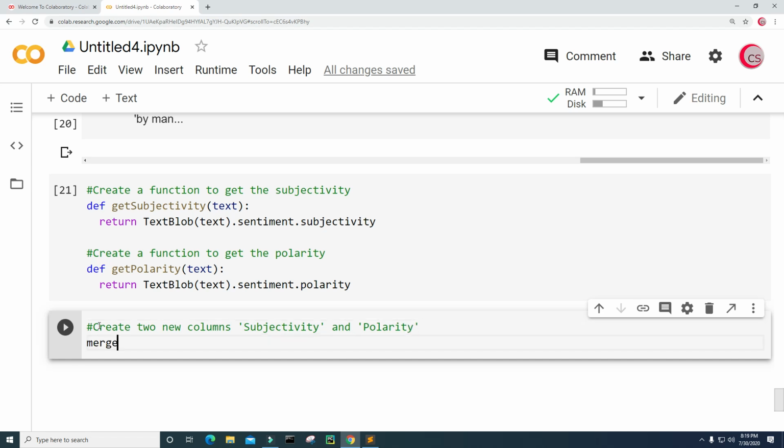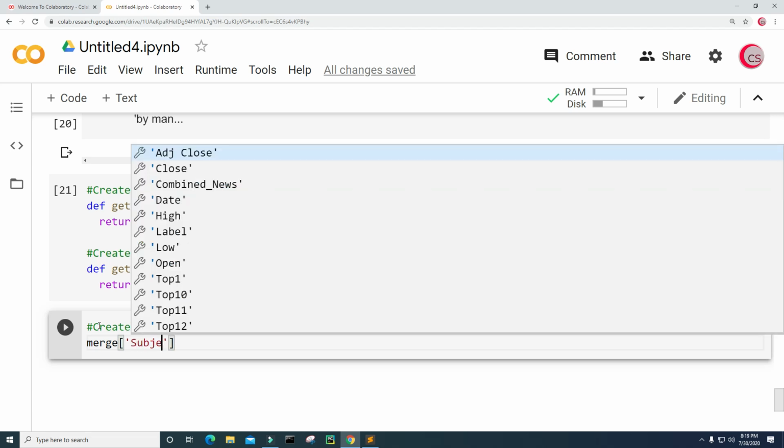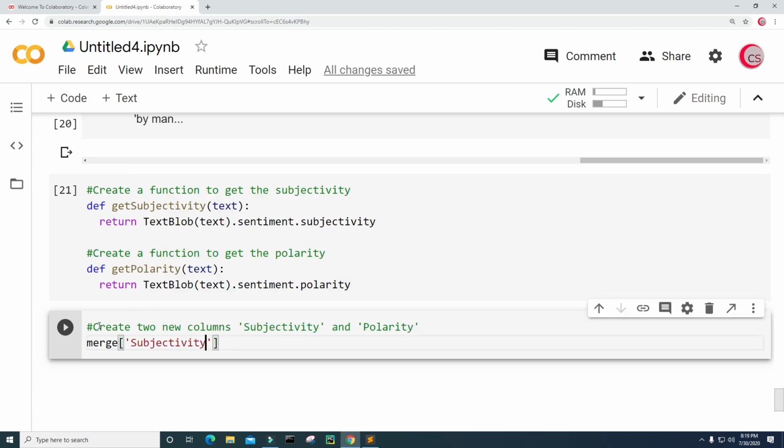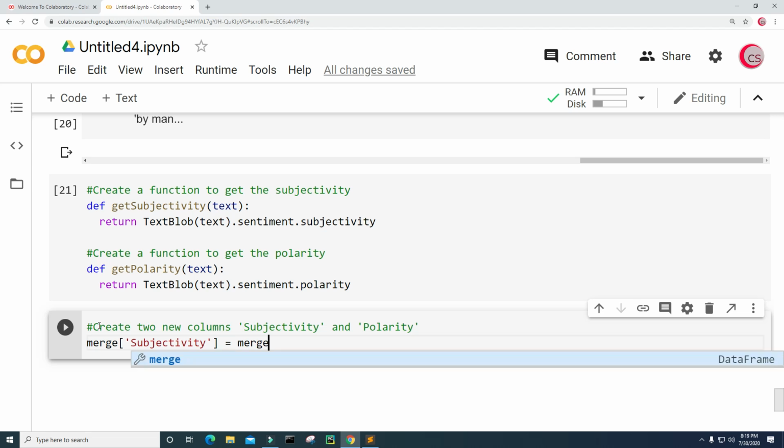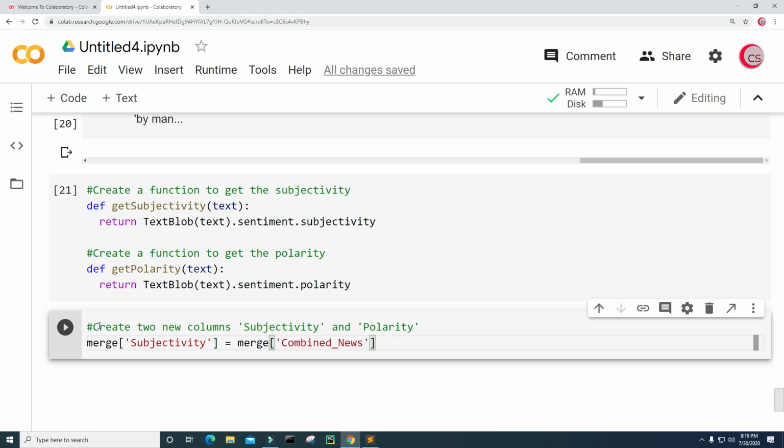Okay, so just type merge and then call this column subjectivity, and all I have to do is set this equal to merge combined underscore news, because that's the text that we want the subjectivity and polarity of. So I want the subjectivity and polarity of the combined news, and I'm going to type dot apply. So we're going to apply the function called get subjectivity.